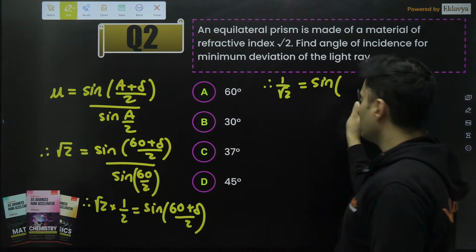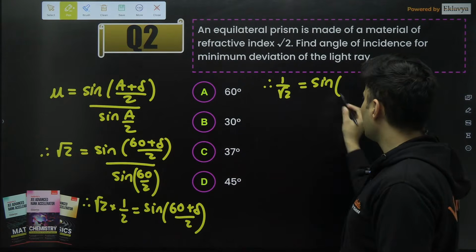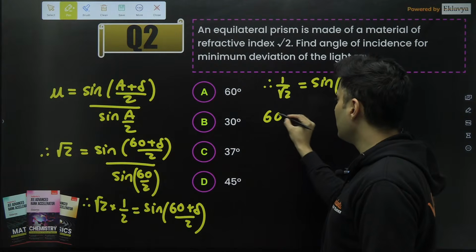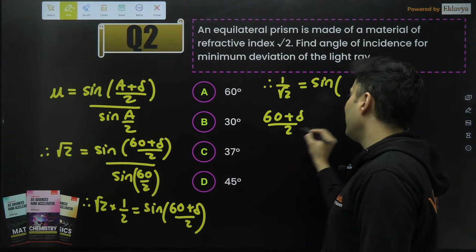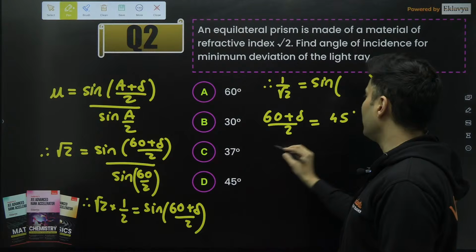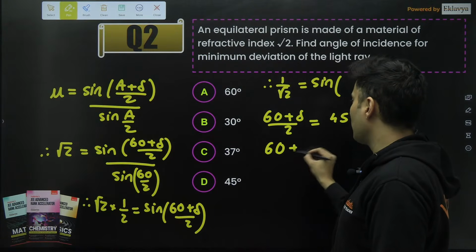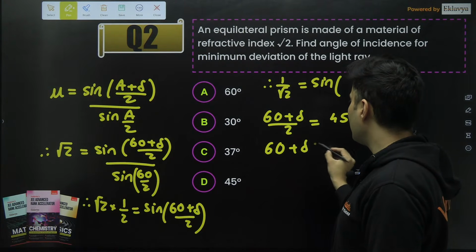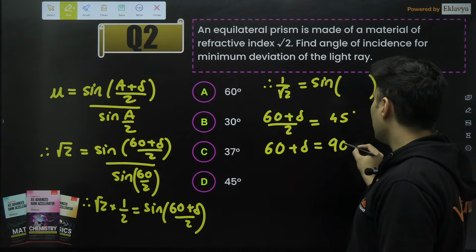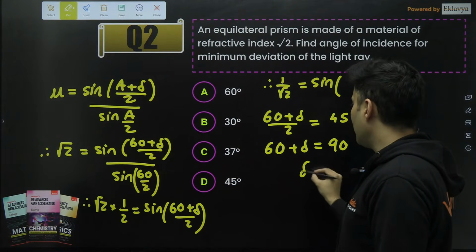If sine of something is 1 by root 2, that means whatever is inside, which is basically (60 plus delta) by 2, will be nothing but 45 degrees. So therefore 60 plus delta is nothing but 90 degrees. Is that right? But then what do you get?